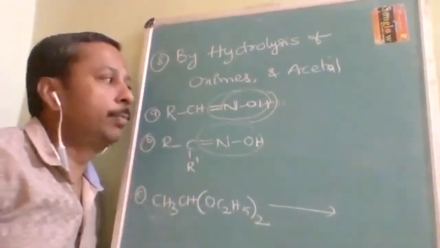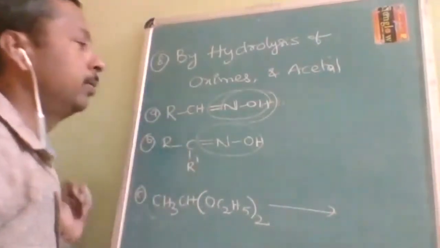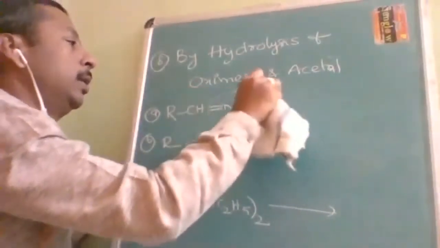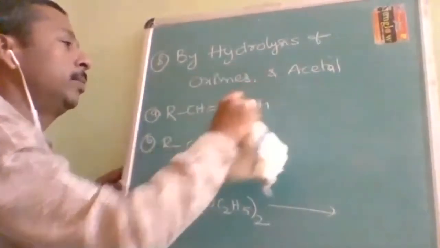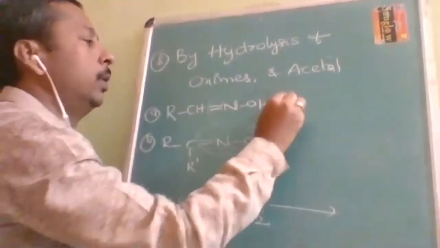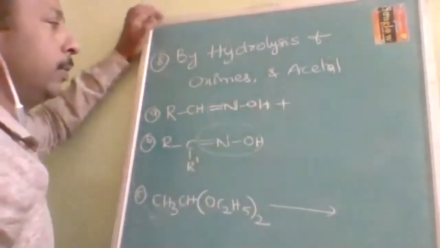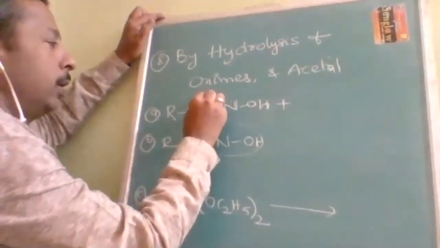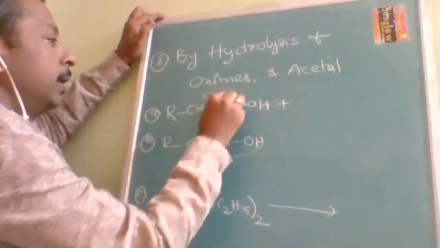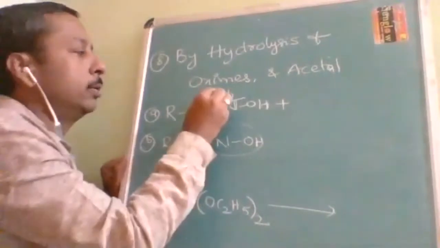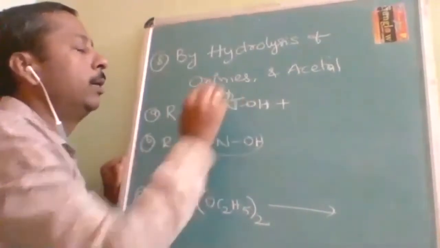Okay, so I will tell you a simple memory technique. Let us not go into the depth of the mechanism, because that much in-depth questions are not expected even in the advanced exam. So what we are going to do is hydrolysis. As a memory technique, you will write H2O, with oxygen on this side and hydrogen on this side.